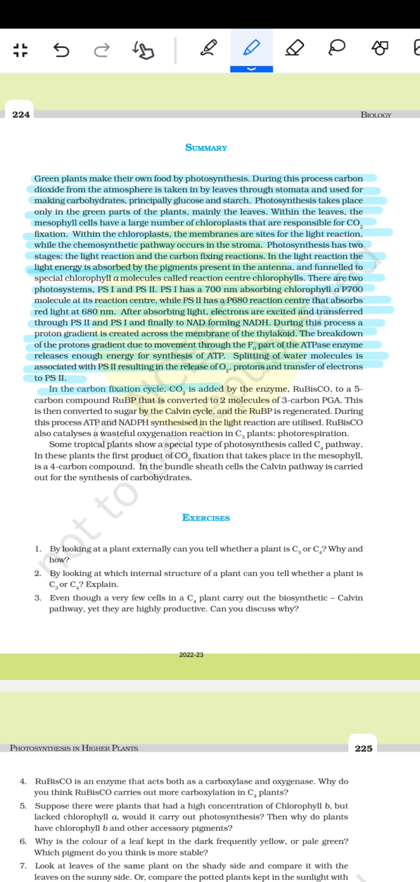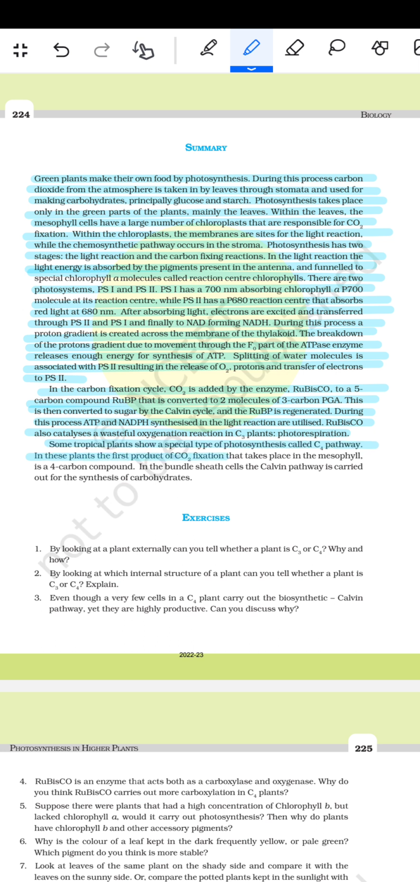In the carbon fixation cycle, CO2 is added to a 5 carbon compound RuBP by the enzyme RuBisCO, which is converted to molecules of the 3 carbon PGA. This is then converted to sugar by the Calvin cycle and the RuBP is regenerated. During this process, the ATP and NADPH synthesized in the light reaction are utilized. RuBisCO also catalyzes a wasteful oxidation reaction in C3 plants called photorespiration. Some tropical plants show a special type of photosynthesis called the C4 pathway.